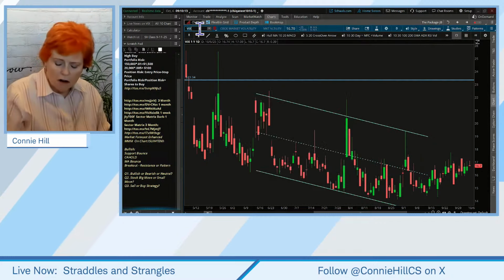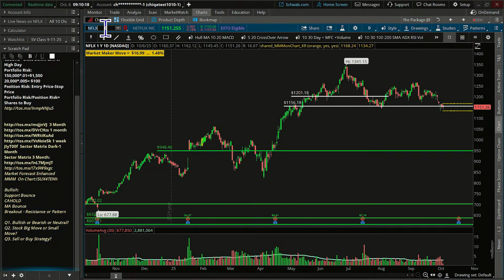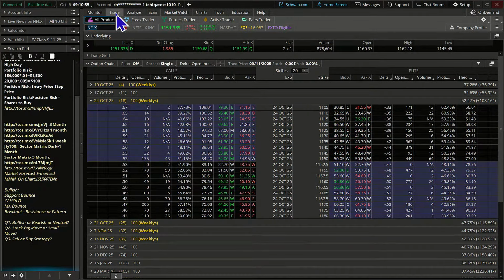Okay. One stock we know, I shouldn't say we know, but historically that has had big moves over earnings is Netflix. They have earnings in the time frame we're looking for right now, but look at the price of their stock, $1,151. There might be a few of you that might feel comfortable trading a stock in that price range. There might be a few of you, after you look at the price of the options, you're like, holy cow, not this strategy. And that very well may be the case, okay? This $1,150 stock, let's see, a call premium is going to run us about $55. And the put here is going to run us about $50 and some change.